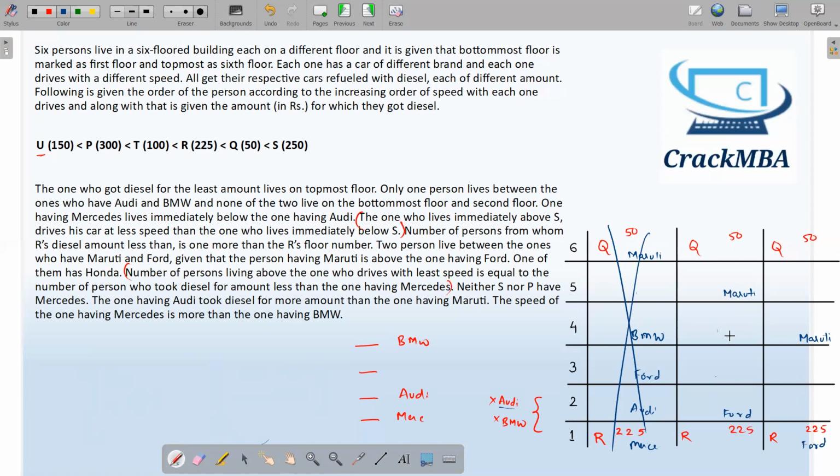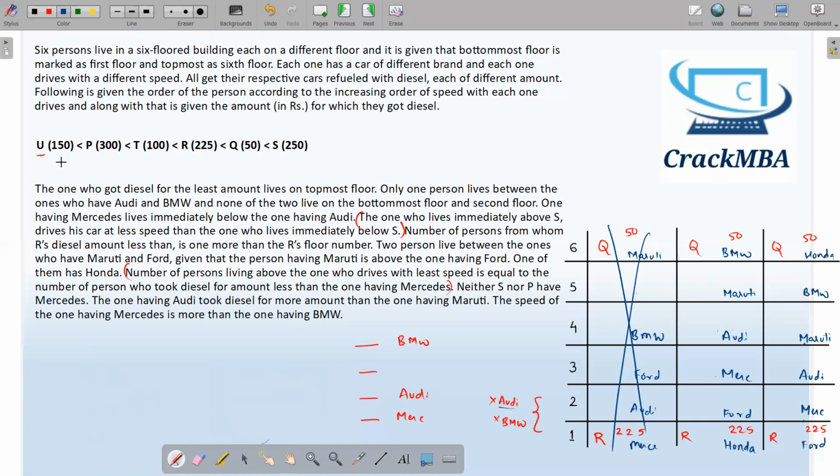Now, BMW dash Audi Mercedes, this is one possibility, or else BMW dash Audi Mercedes. Audi cannot come over here, so there is only one possibility over here. The BMW dash is filled by Maruti, Audi, and Mercedes, and the leftover is Honda. BMW dash Audi Mercedes, this is possible. BMW dash Audi and Mercedes, and the leftover is Honda. So we have filled all the cars in all these six rows.